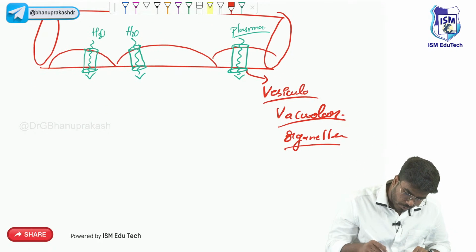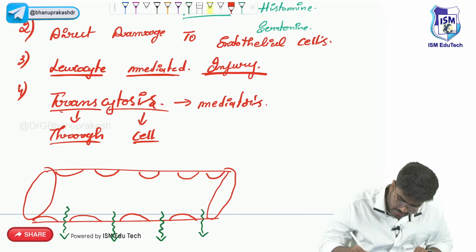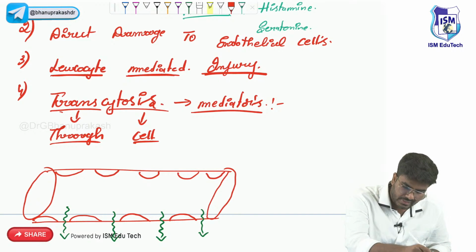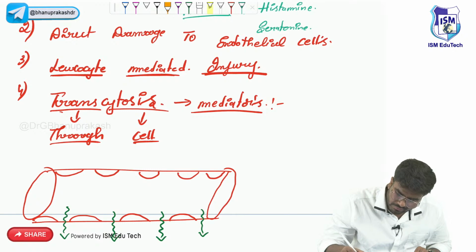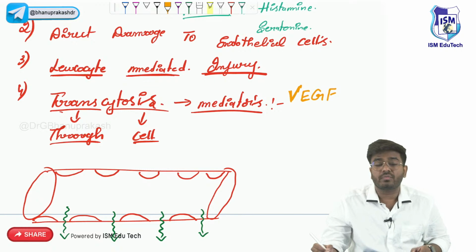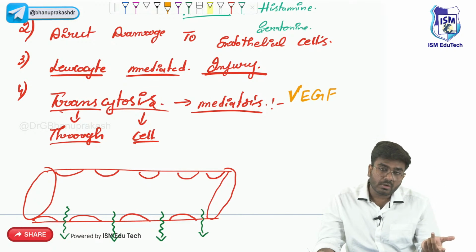Now the mediators are important. Transcytosis is because of which mediators? Important are vascular endothelial growth factor, VEGF, as well as histamine. Very, very important, vascular endothelial growth factor. Apart from here, there is one more place where vascular endothelial growth factor will come.